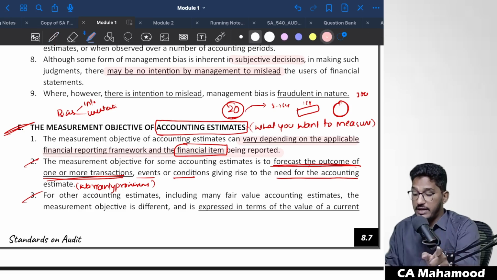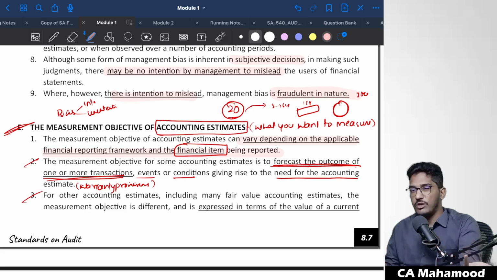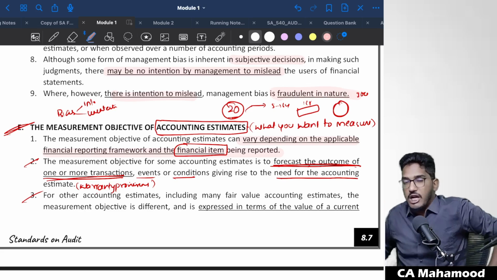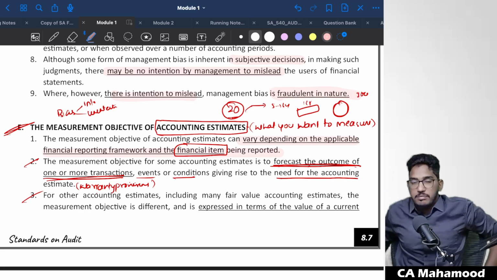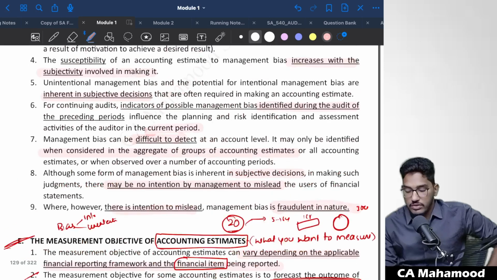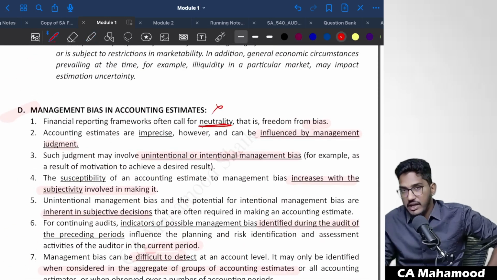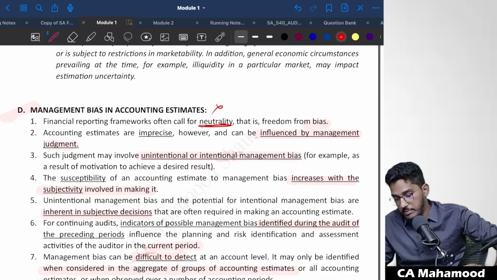However, when you find that there is an intention specifically while selecting the accounting estimates, then it is definitely fraudulent in nature. When you find intention, this we all know, this we are seeing from the beginning of our discussion. When something is done intentionally, it is fraudulent. When something happens by mistake, it is simply an error. Understood? So this is what regarding management bias, not that important from the examination perspective. Just give one reading and ignore it. No need to remember it.